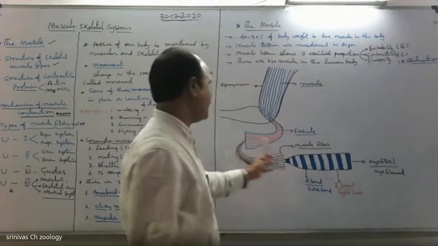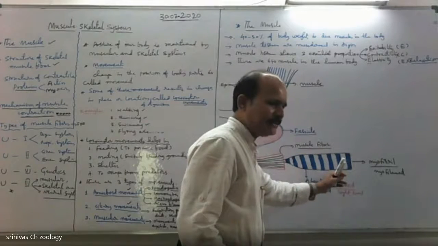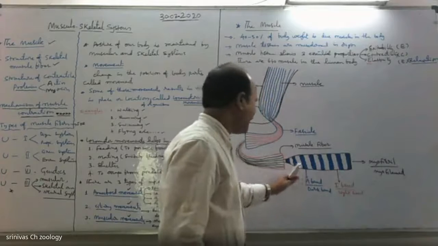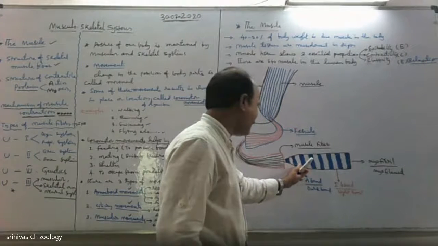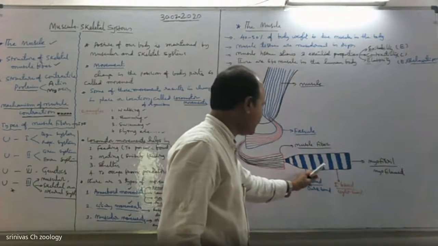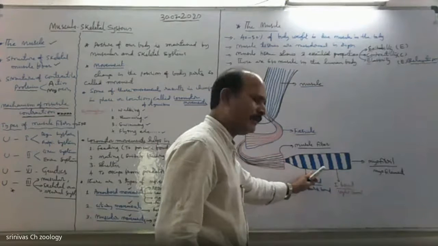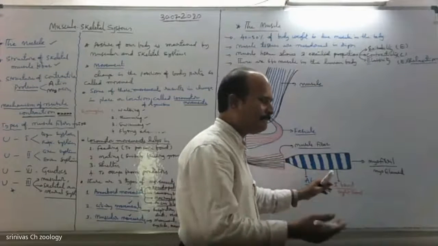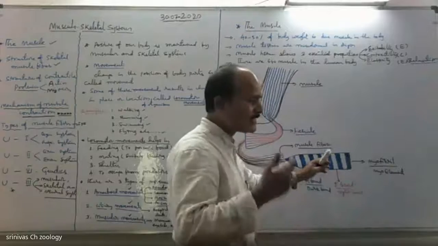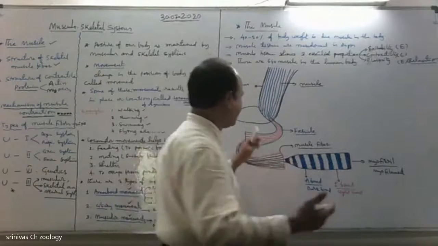See, the alternate arrangement of dark and light bands, we call it actin and myosin. Actin filament forms a light band and myosin myofilament forms a dark band. So the alternate arrangement of actin and myosin gives a striped nature to the skeletal muscle.